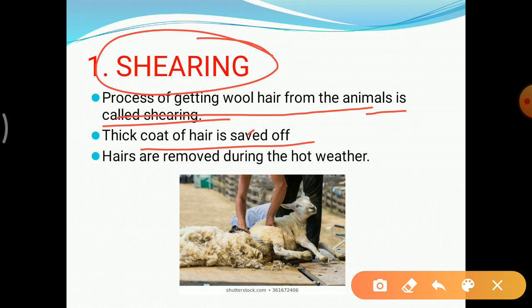Sorry, here is a spelling mistake. Shaved off. And also the hairs are removed during the hot weather.